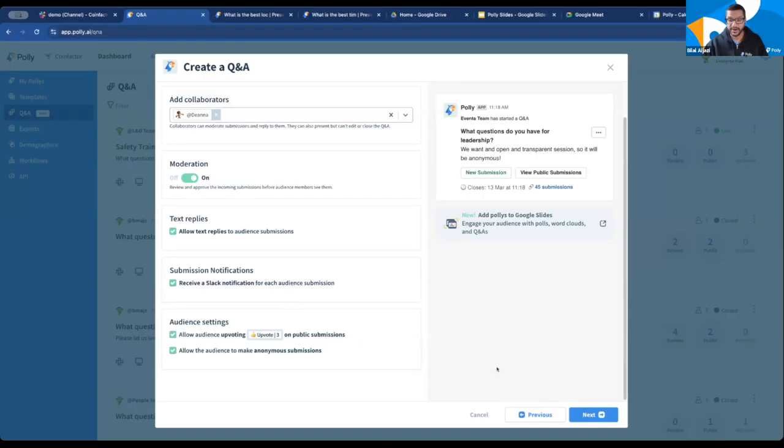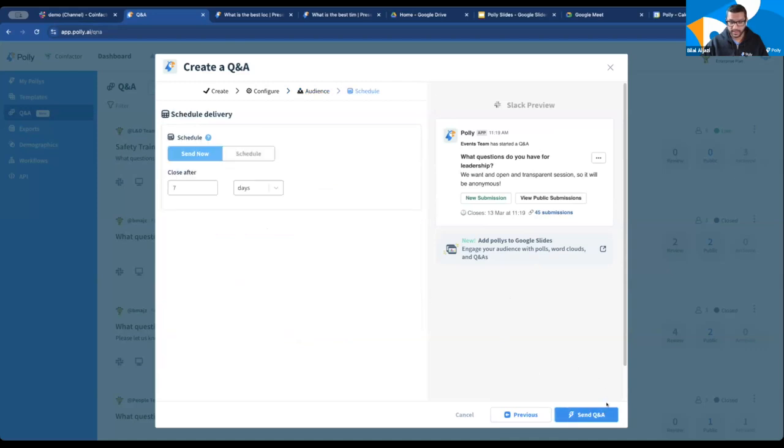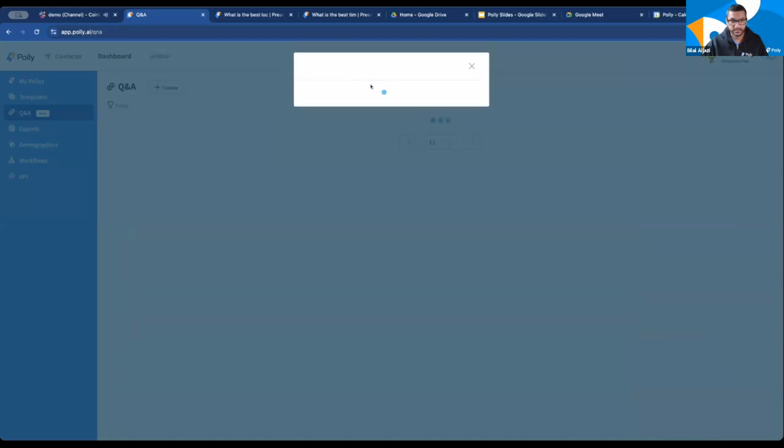Notifications is another area that we're going to be improving in other Poly types as well. So you can receive notifications for other Poly types coming later this year. All right. And I'm going to go ahead and create a public link. And once again, we'll have a QR code, and I'm going to hit send now.